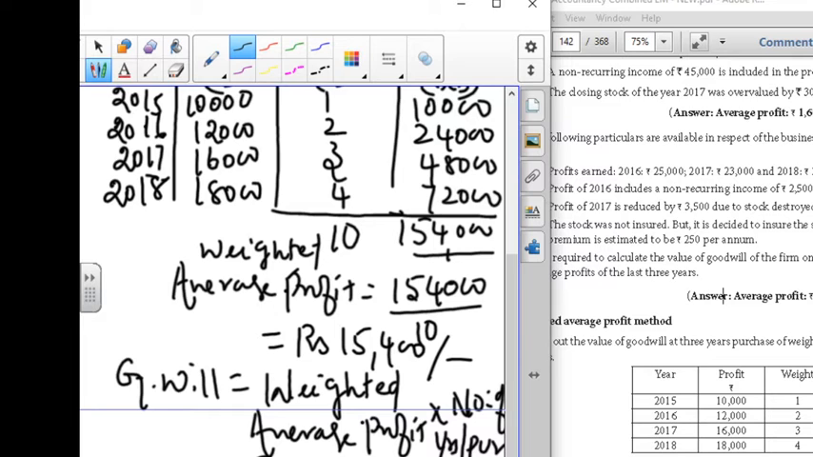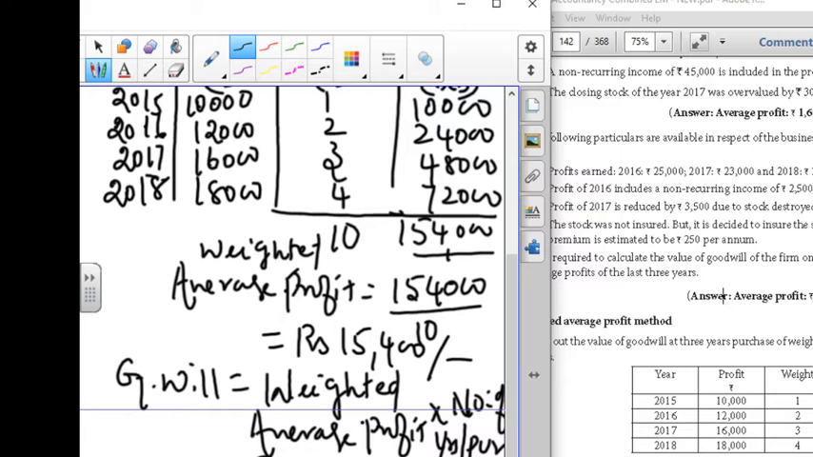Weighted average is given here as 15,400. Years of purchase is 3 years. So it is equal to rupees 46,200. You have to be more careful. Here the weighted average changes for each sum. Since weighted is mentioned, we are going to write everything specifying weighted: weighted average profit into number of years of purchase, weighted profit 15,400 into 3 years.